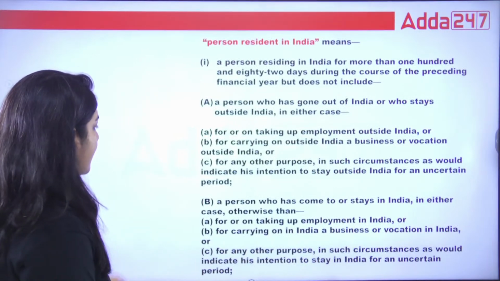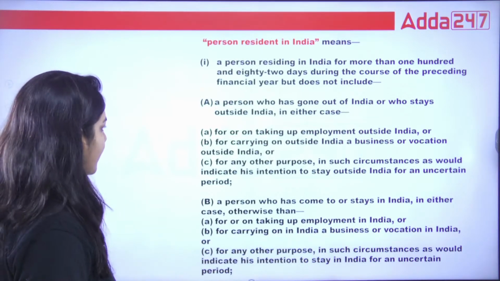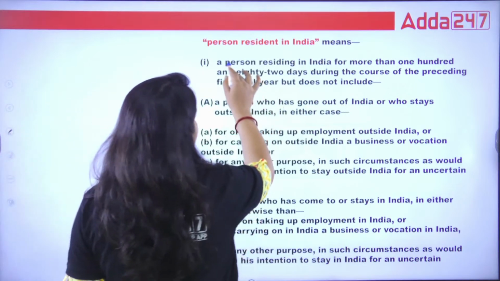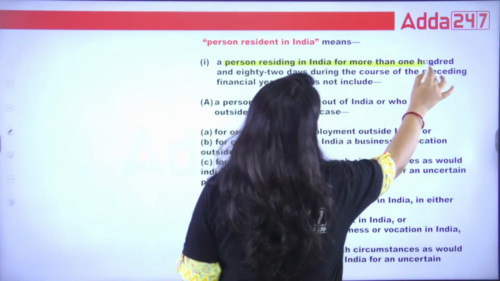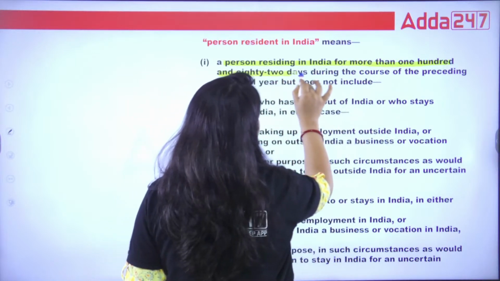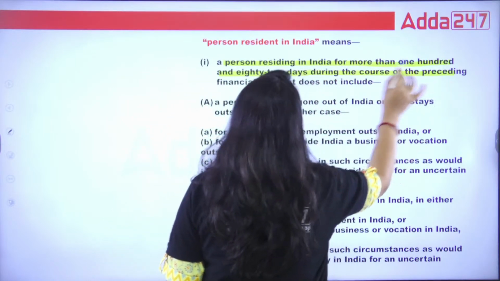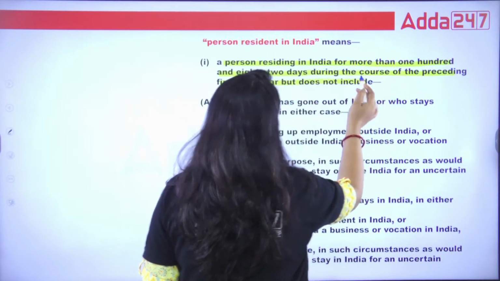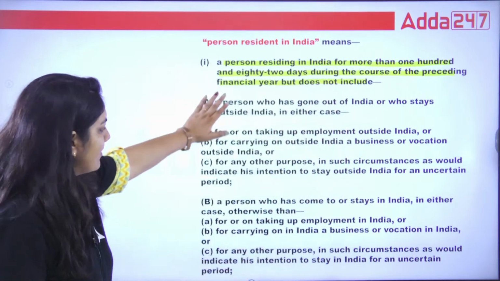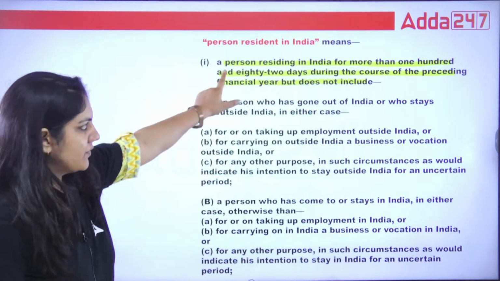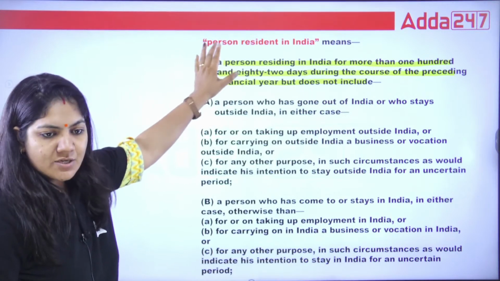What is a person resident in India? A person residing in India for more than 182 days during the course of the preceding financial year, but it does not include certain persons. First of all, we have to study the person resident in India.